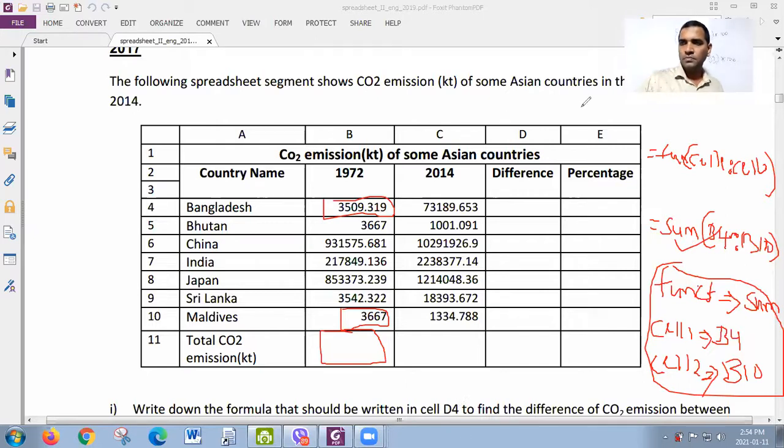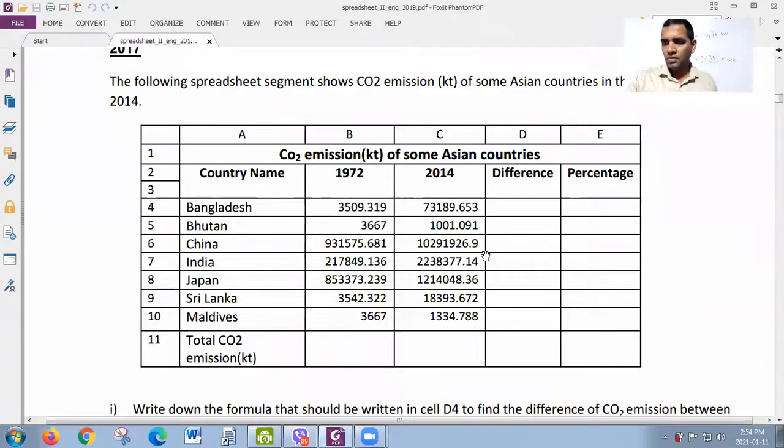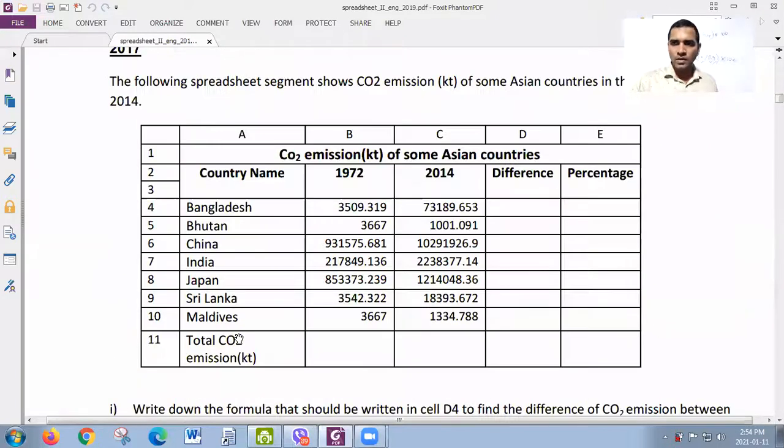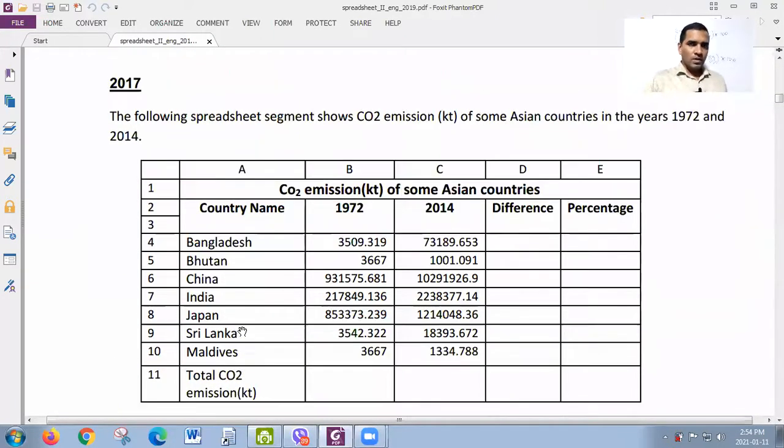Right. So the last one is about the chart. We will have to study the chart. So these are the 4 questions available in spreadsheet. Now you should have some confidence, right? When you are doing past papers, we take them not only for showing the models but also for giving some confidence.